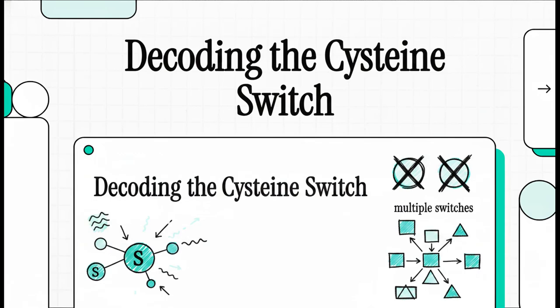Welcome to today's Explainer. We're opening up our researcher's notebook to dive right into the bleeding edge science of how a single amino acid acts as the ultimate cellular switch. Yep, we're talking about cysteine.